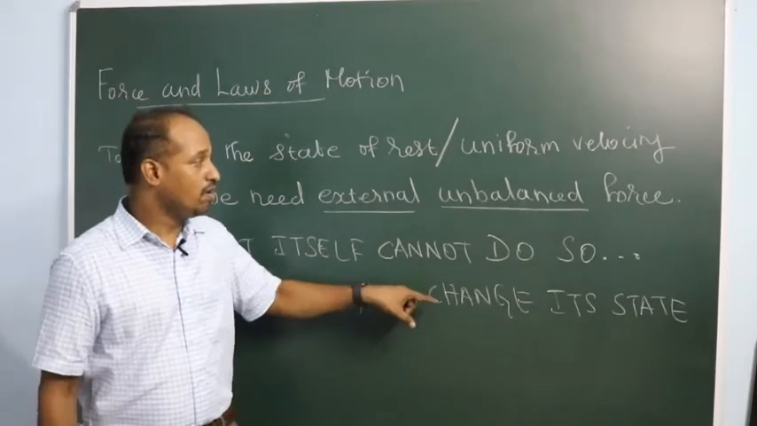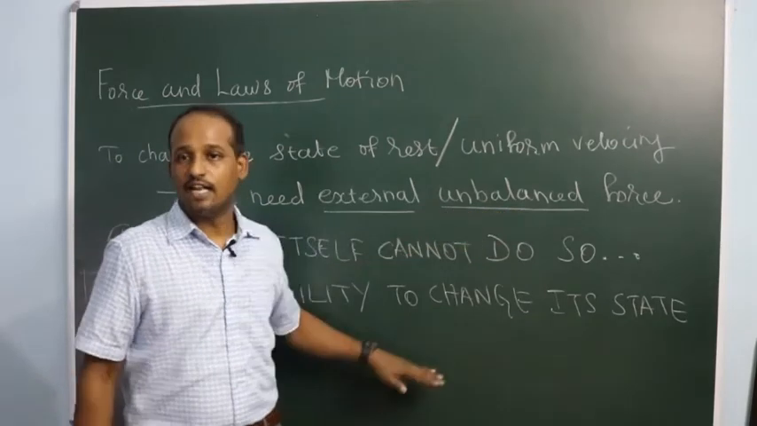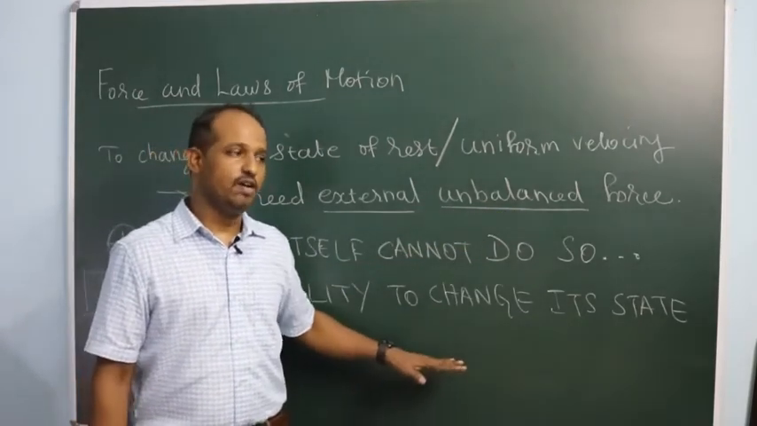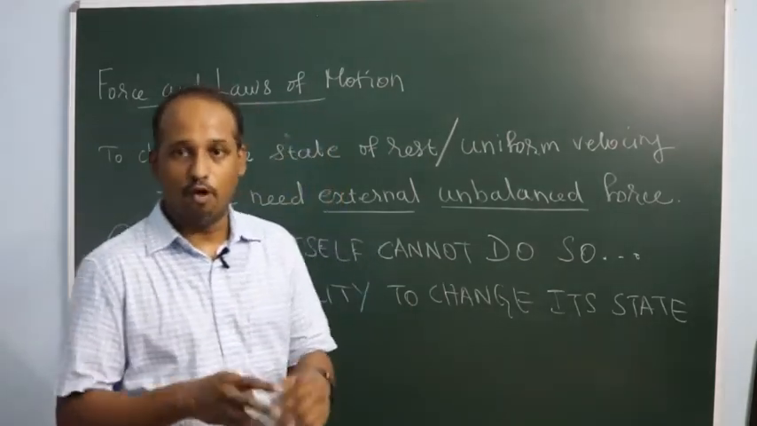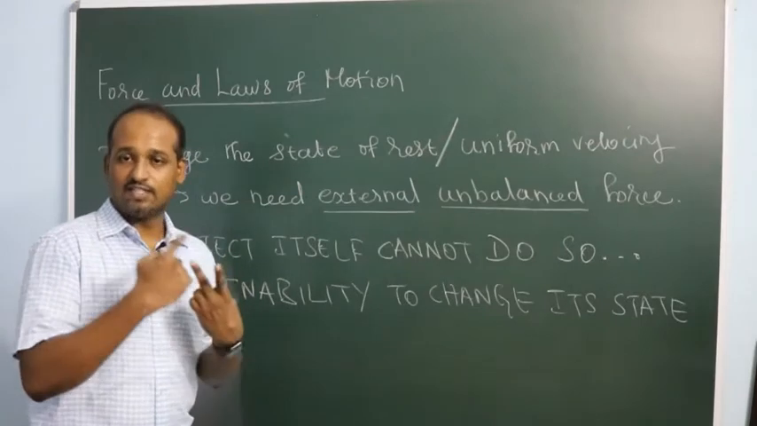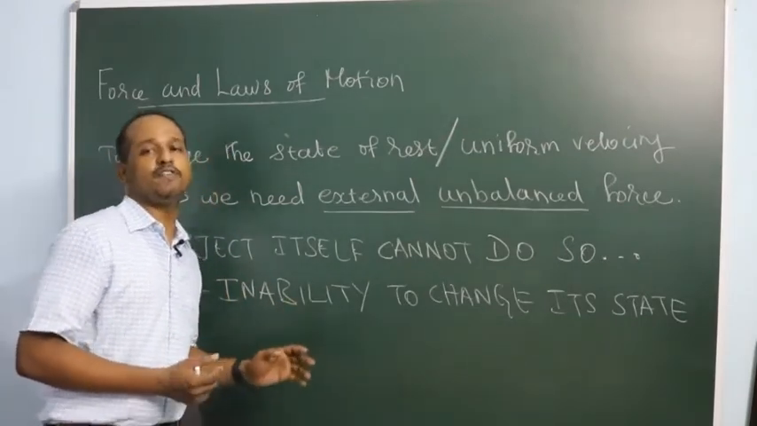Because to change its state we need an external unbalanced force, by itself it cannot change. So this inability is called inertia. How many types are there? We said that there are two natural states of an object, static equilibrium and kinetic equilibrium, and there are three types of inability.